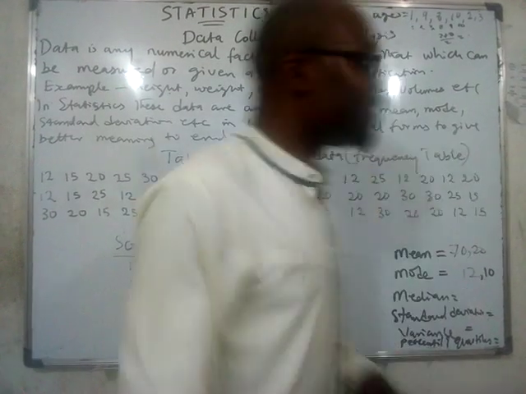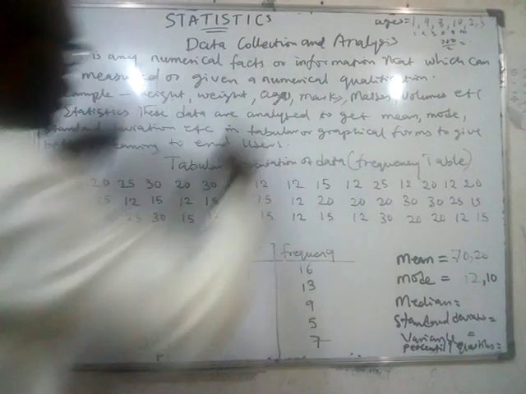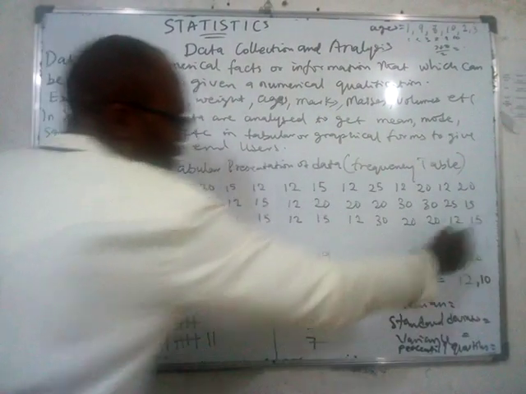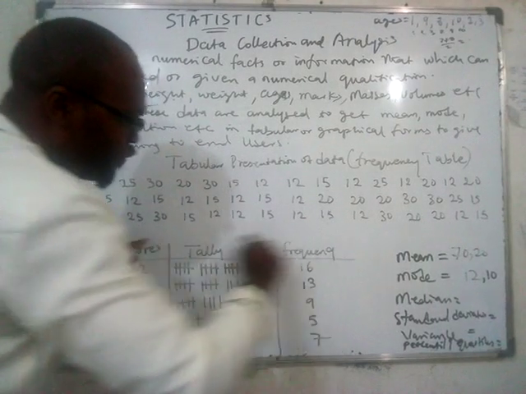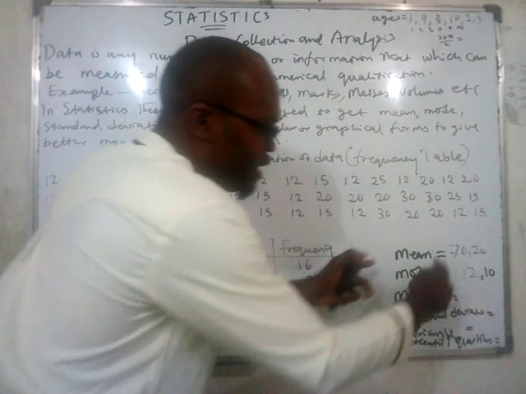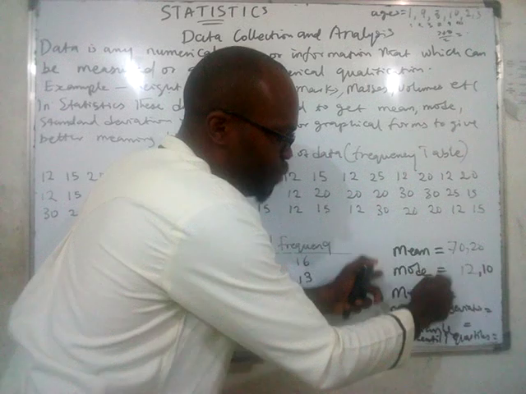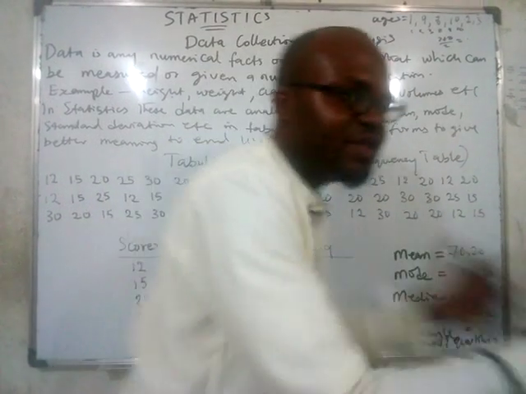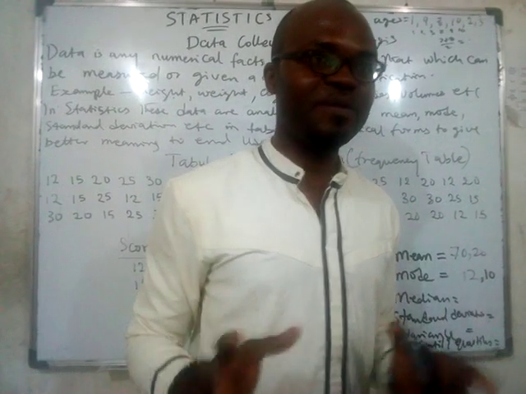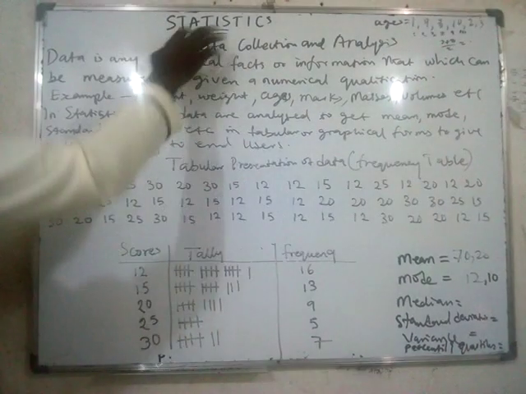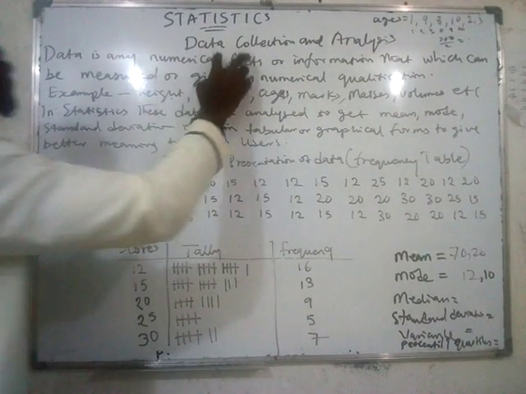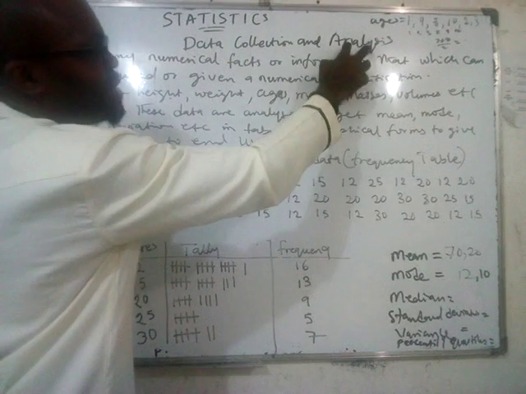Is that clear? So statistics simply means what? Manipulating what? Data into forms, using it to calculate statistical parameters like the mean, mode, median that will make sense to the end user. Is that clear? So we say that in statistics, we study what we call what? Data collection and what? Analysis.